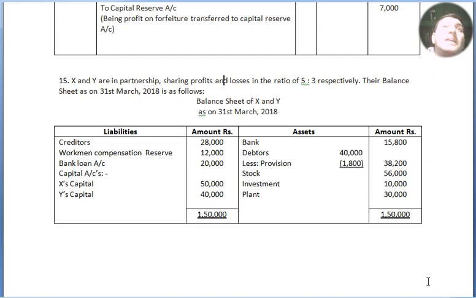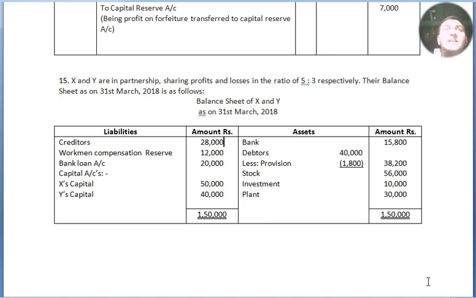Now, creditors 28,000, workman compensation reserve 12,000, bank loan account 20,000, capital accounts of X and Y 50,000 and 40,000, altogether 1,50,000. Now on the asset side, bank is 15,800, debtors in the inner column 40,000, less provision 1,800, outer column 38,200. Stock is 56,000, investment is 10,000, plant is 30,000, altogether 1,50,000.